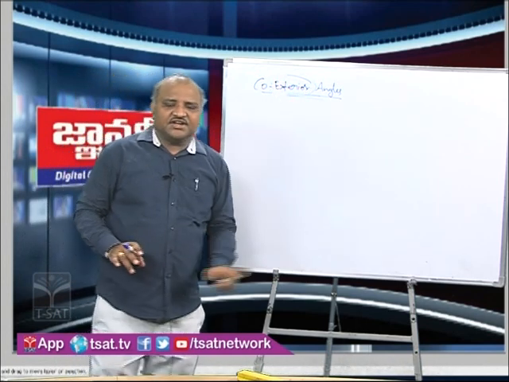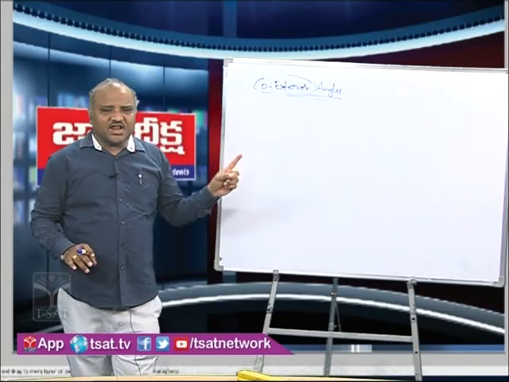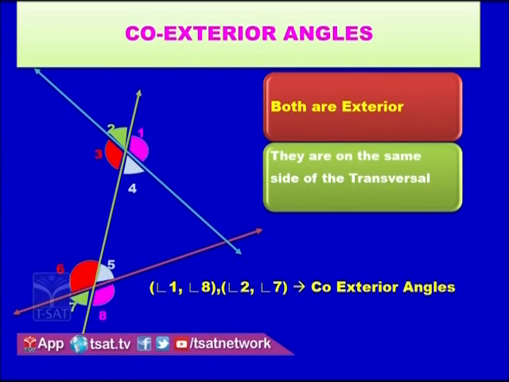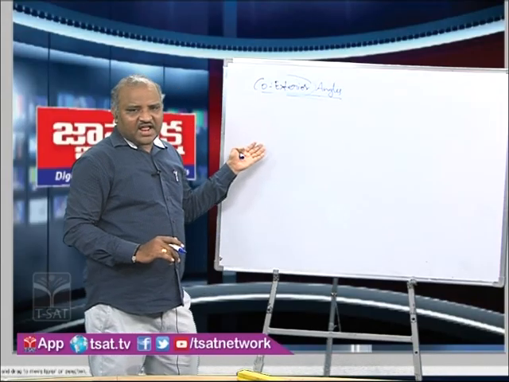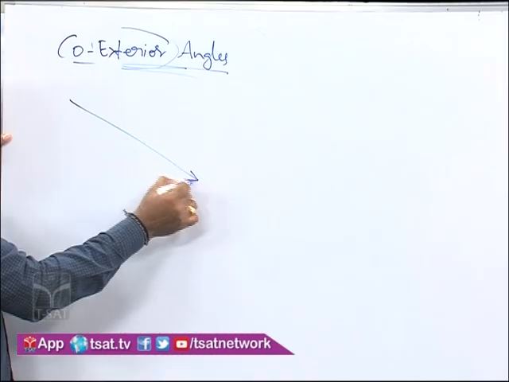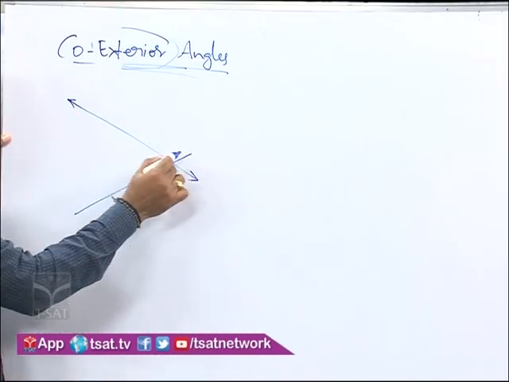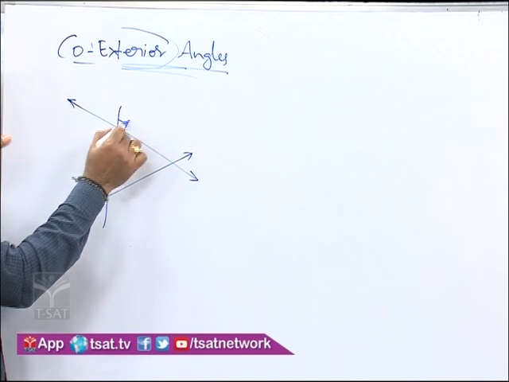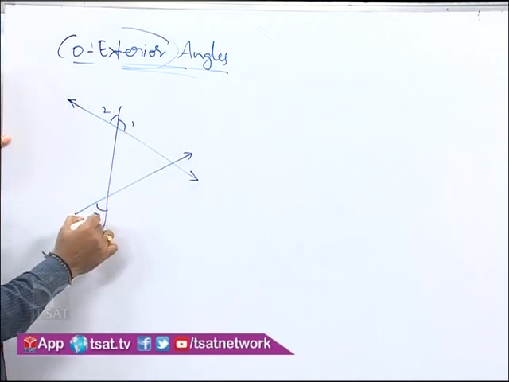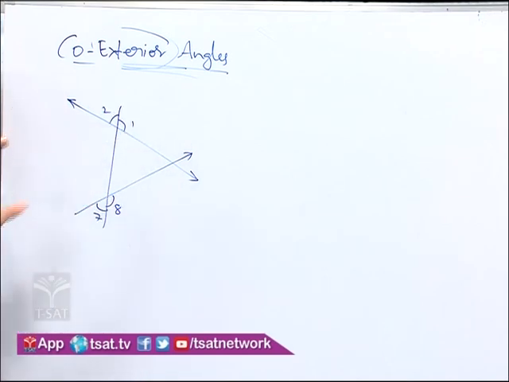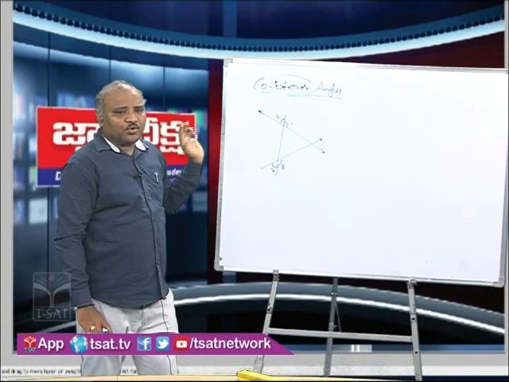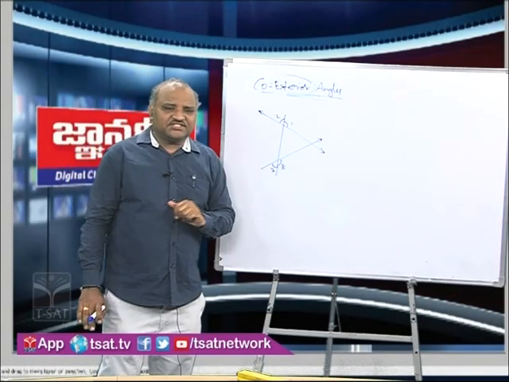So the first condition will be both are exterior, and the second condition will be both are on the same side of the transversal. Both must be exterior. That means 1, 2, 7, 8. In these 4 only we must consider first.